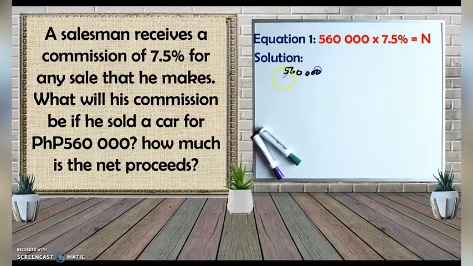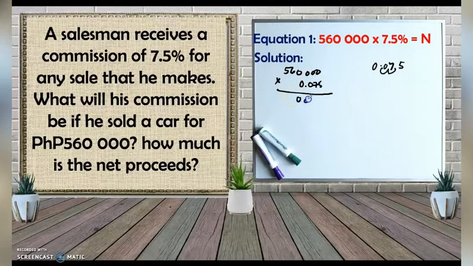560,000 multiplied by, let's change this percent to a decimal number by removing the percent symbol and moving the decimal point, which is here, 2 places to the left. So we have 1, 2. This is the decimal point. Add 0 to the empty place value. So our decimal is 0.075, and let us multiply.